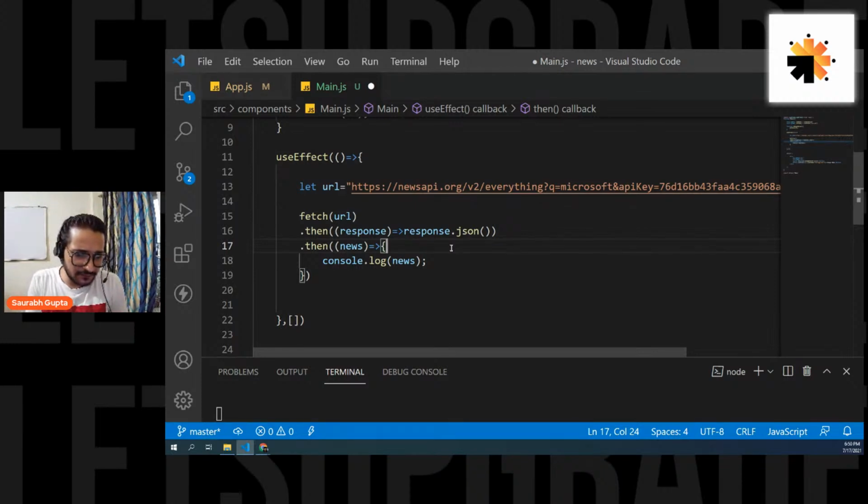Here we use useEffect for API fetch. What are the other cases we can use it for? What, fetch or useEffect? I'm going to show you one more use of useEffect. Don't worry, I'm going to show you that as well. Okay.